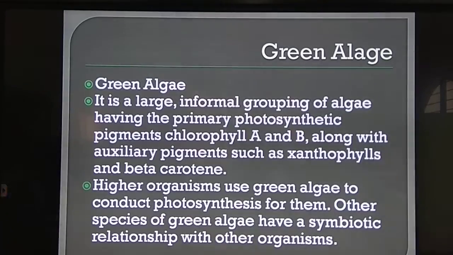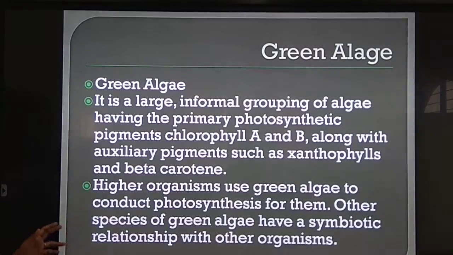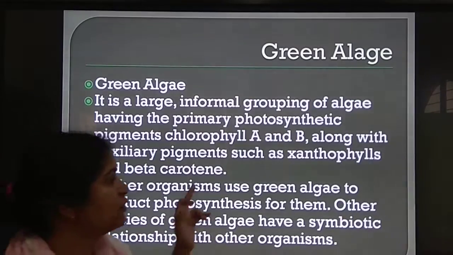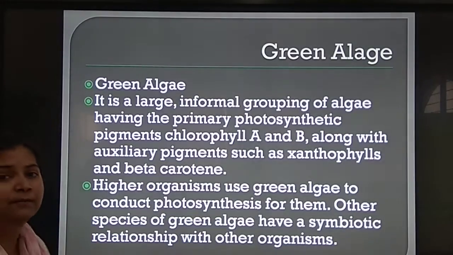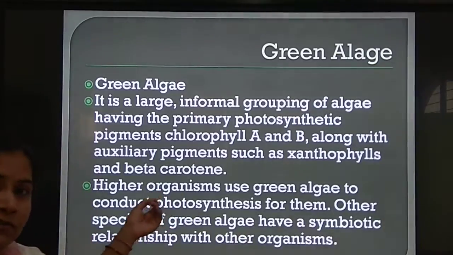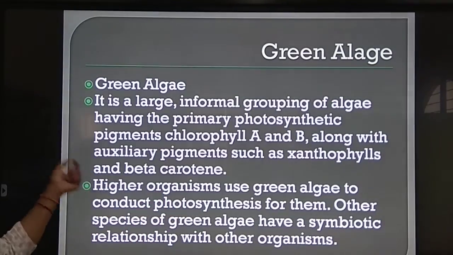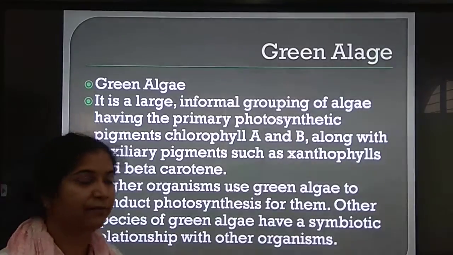Now green algae. Green algae is a large informal group of algae having the primary photosynthetic pigments chlorophyll A and chlorophyll B. So in green algae, just like green plants, the most prominent pigments are chlorophyll A and chlorophyll B, along with auxiliary pigments such as xanthophyll and beta carotene.